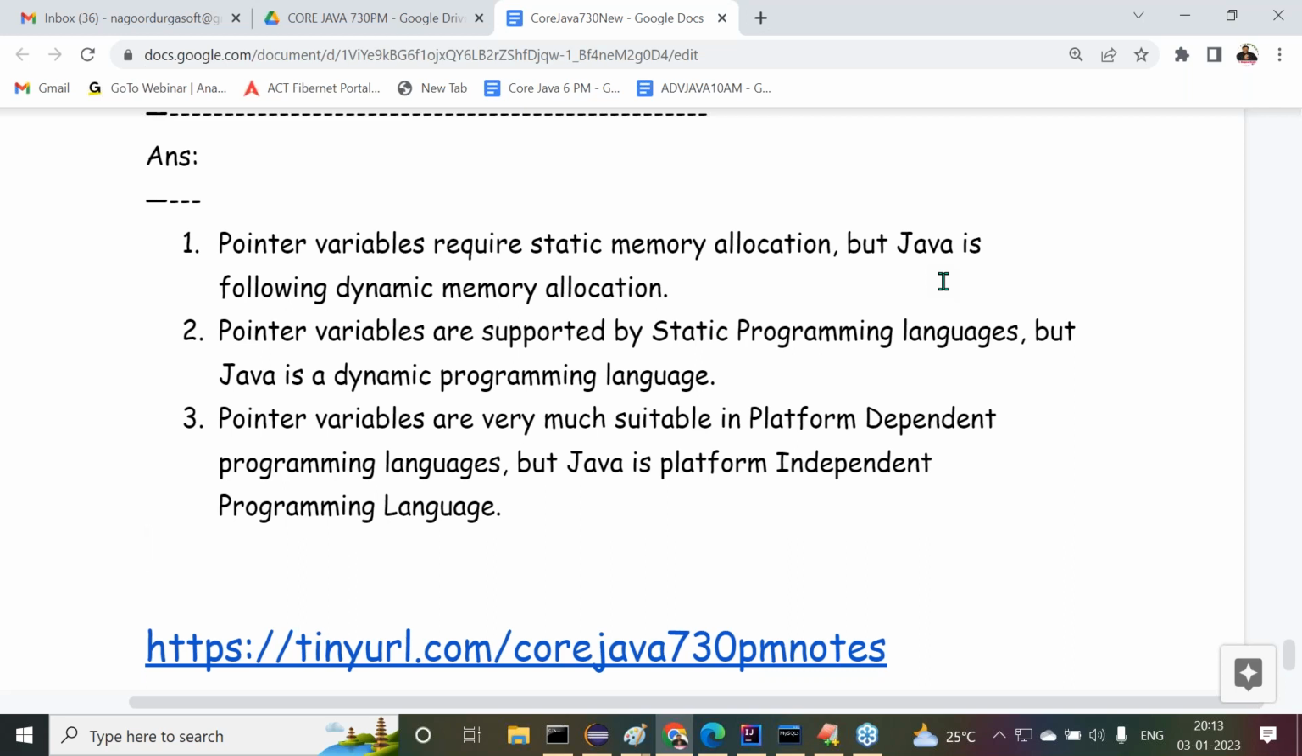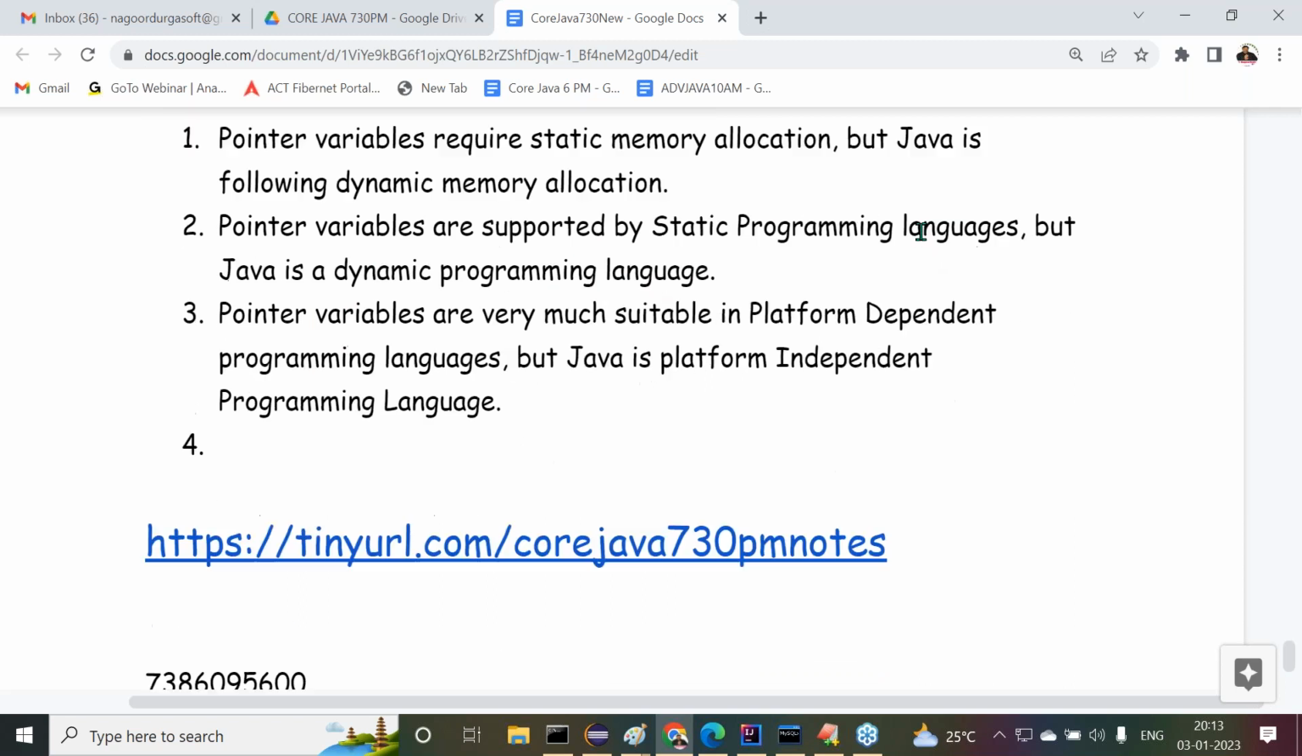So the point is that pointer variables are very much suitable in platform dependent programming languages, but Java is a platform independent programming language. Because of this reason, pointers are not available in Java. Right. So next point. Observe carefully. I'm telling this point here.